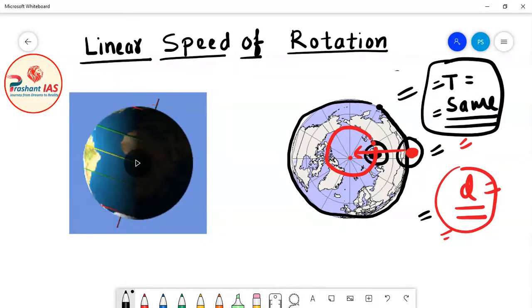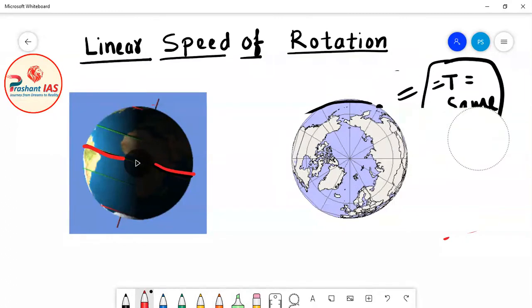For equator, the distance is maximum. You can see in this diagram also that the distance is maximum for equator. But as we move from equator to pole, the distance decreases.